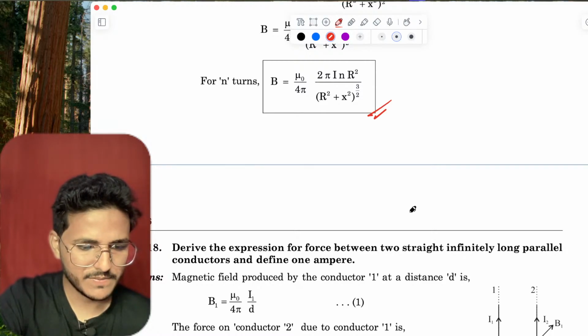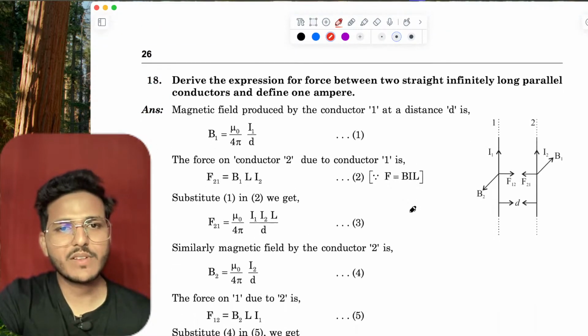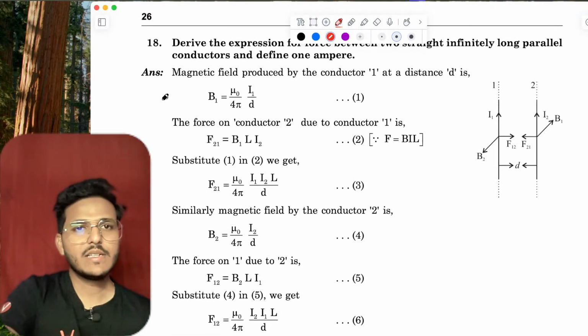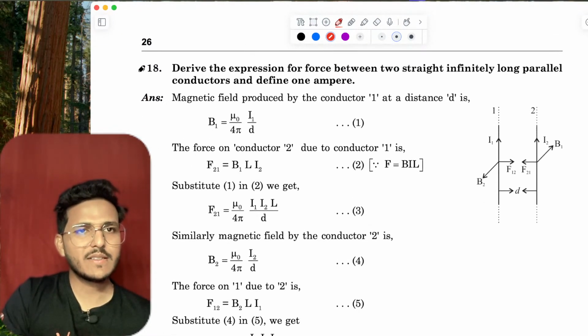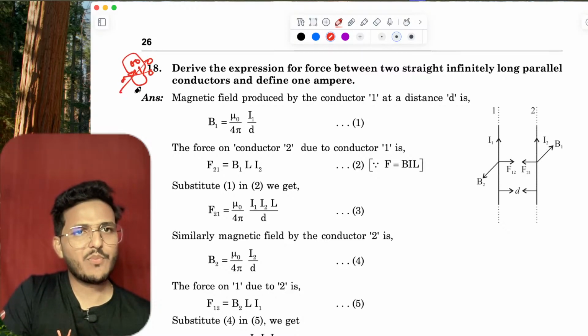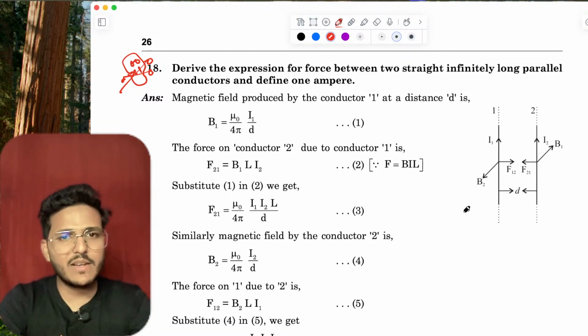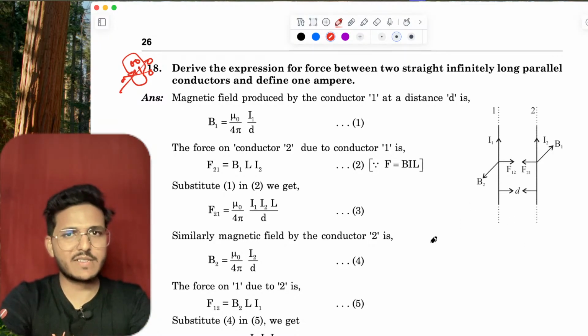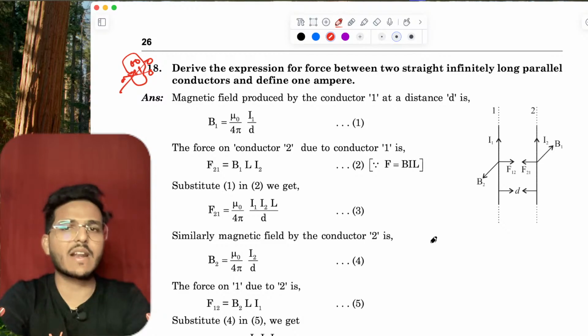Now, this is also an important question. Force between two parallel current carrying conductors. Yesterday we derived this.